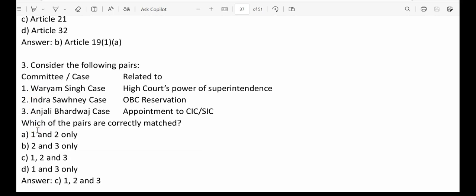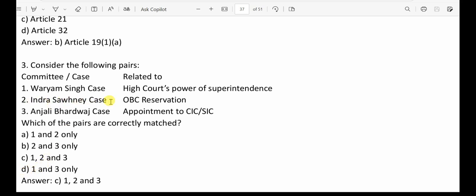Next, question number 3. Consider the following pairs. Here we could see few columns on the left side and related items on the right side. So what we know, Anjali Bhardwaj case, it's regarding appointment of CIC and SIC. So this last combination is correct. So we need to know which of the pairs, that means how many. So 3 is correct, but if we check the options B, C, D, all have option 3. So now we need to check other things also.